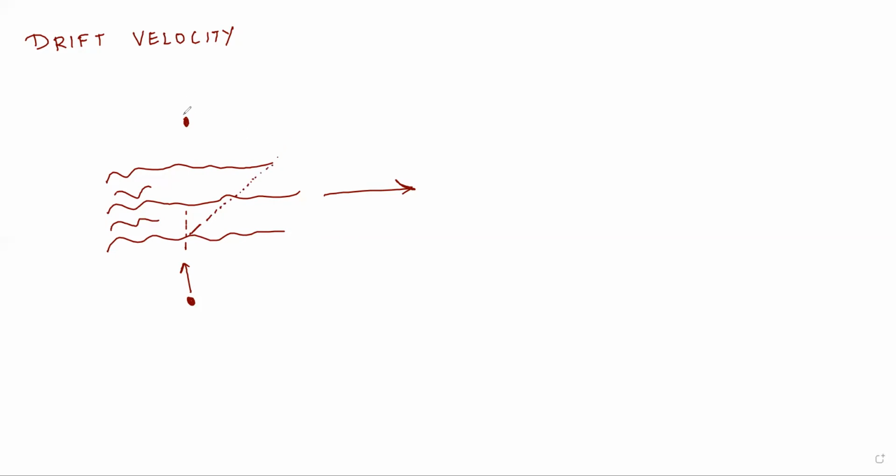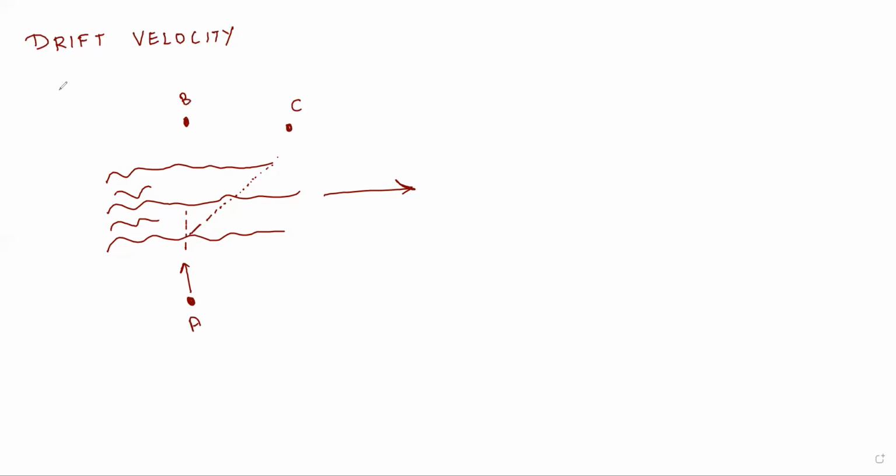You wanted to reach this point, but you reach this point. I mean, you started at A, you wanted to reach B, but because of the direction of the flow of the river, you reached the point C. So this is called drift. In the case of electrons, these electrons have to move in one direction, but because of the electrostatic force, they move in the other direction.